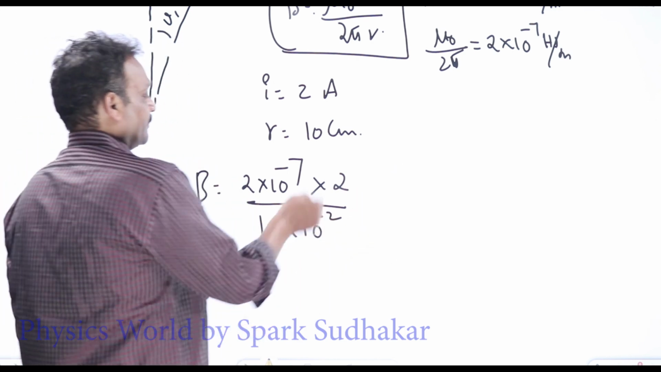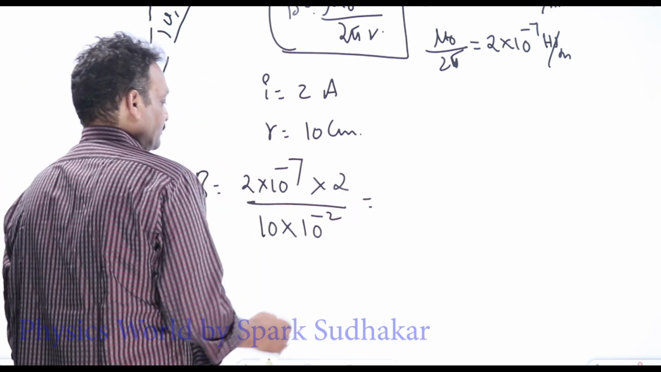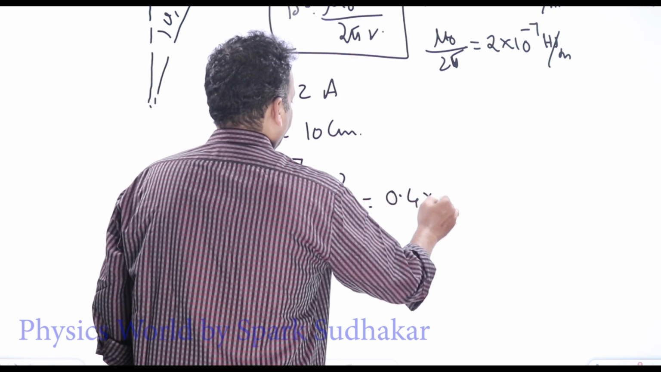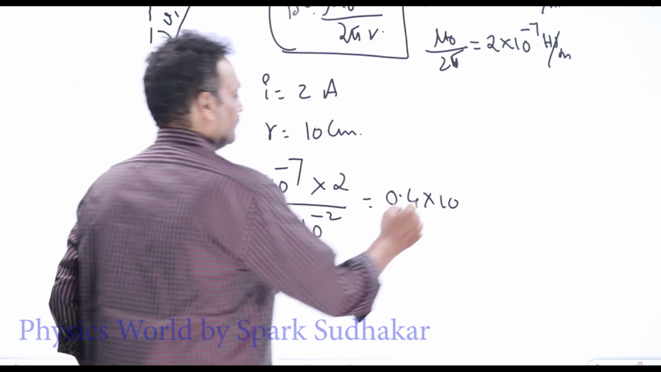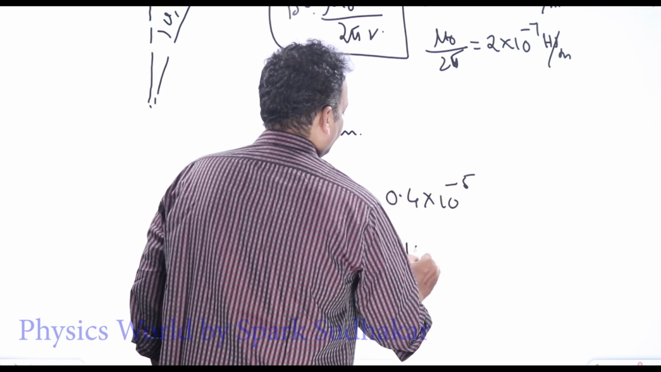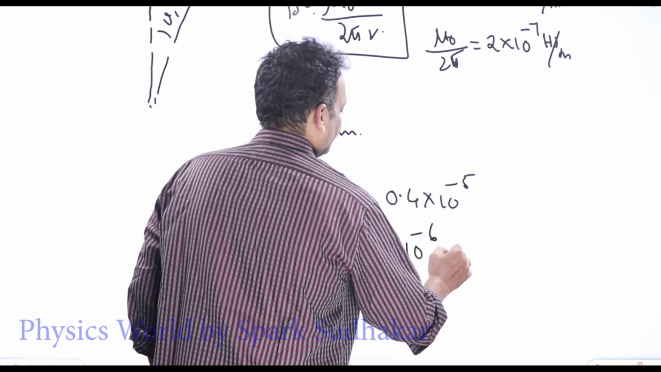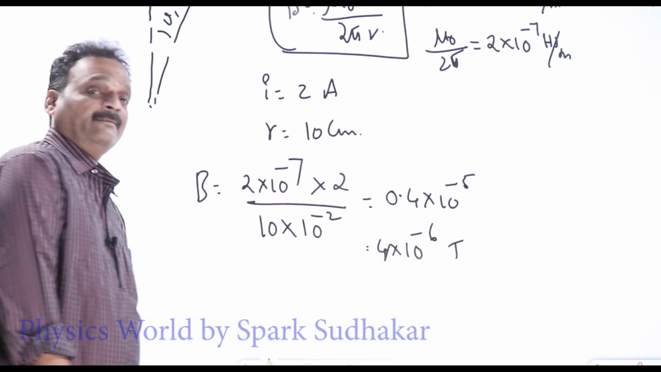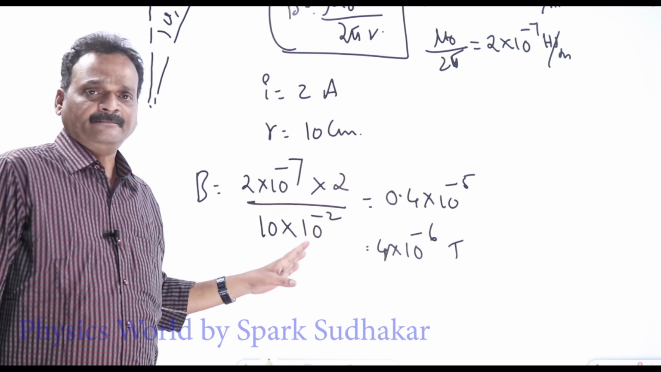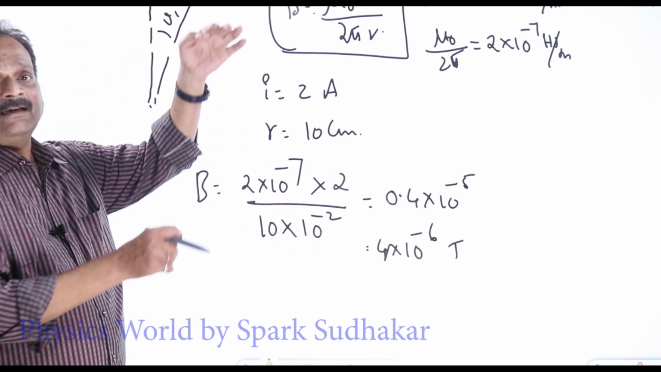R is 10 centimeters, which in SI units is 10 into 10 to the power minus 2 meters. So this minus 2 goes up and becomes plus 2. This 4 by 10 is nothing but 0.4, so 0.4 into 10 to the power minus 5, or 4 into 10 to the power minus 6 Tesla. That will be the amount of magnetic field. It's a straightforward simple substitution formula, B due to an infinitely long wire.